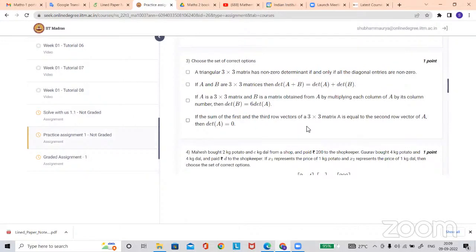If the sum of the first and third row vectors of a 3 cross 3 matrix A is equal to the second row of A, then the determinant is 0. This is exactly the same as the activity we are solving. So is this option correct or not? I don't know, because they will give the answer after the deadline. Okay, they're using the same activity, so now you can try this option.